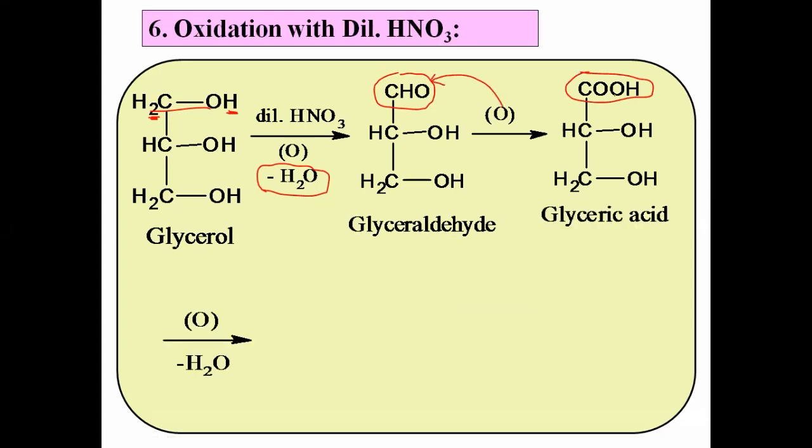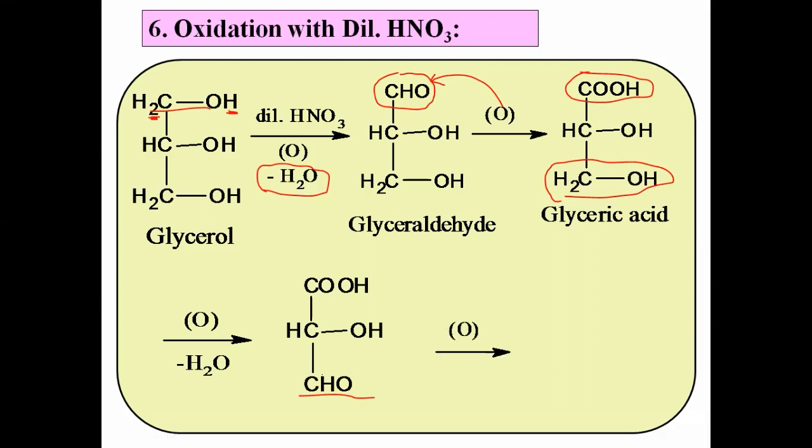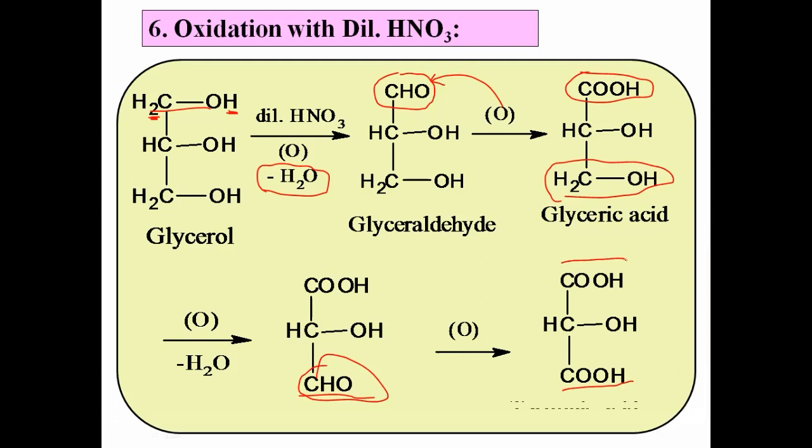That glyceric acid again undergoes oxidation. The second primary OH group again undergoes oxidation in the next step and it converts into CHO, that is, into the aldehyde group. Now this again undergoes oxidation and that CHO also converts into carboxylic group, and we get the dicarboxylic acid. This compound has two COOH groups. Okay, and the name of the compound is tartronic acid.